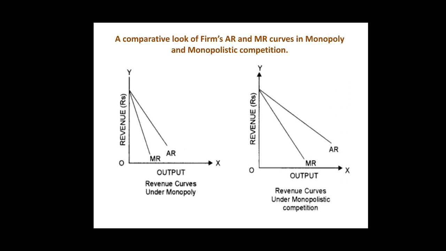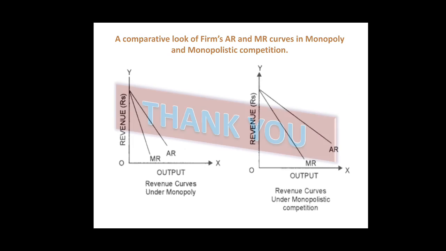Whereas under monopolistic competition, firms' average revenue and marginal revenue curves are flatter, or we can say more elastic, owing to the presence of close substitutes, or we can say owing to the existence of many competitors in the market. And it is shown in the figure given on the right hand side of the slide. It also means that cross price elasticity of demand is high in case of monopolistic competition and low in case of monopoly market structure. Thank you.